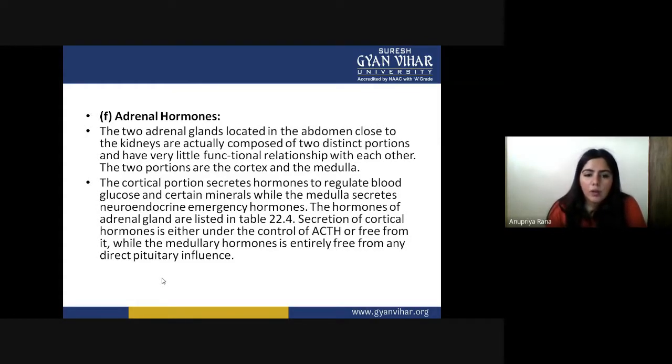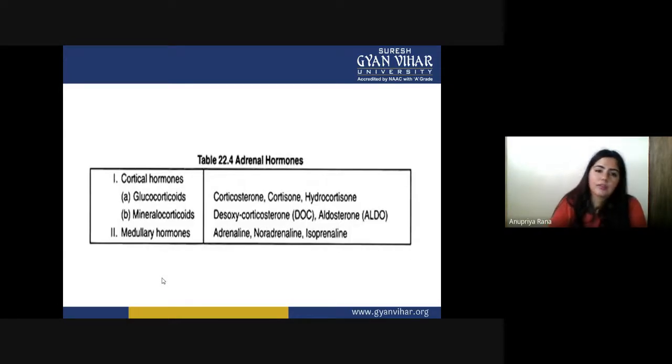Cortical hormones can be regulated by the anterior pituitary or hypothalamic activity, but the medullary ones are entirely free because they work in emergency scenarios. As they work in emergencies, they don't need permission from a higher authority. They have the power to take action in a condition of emergency.